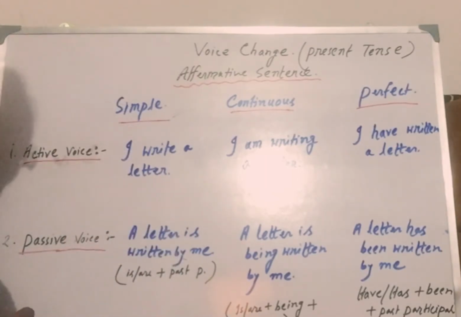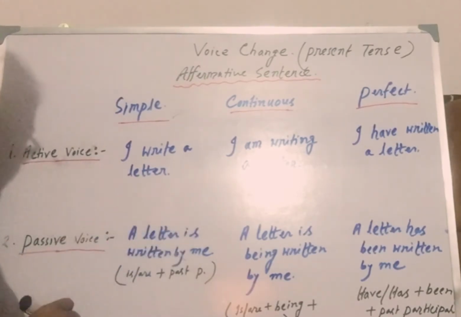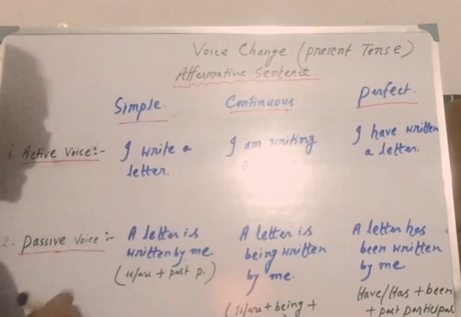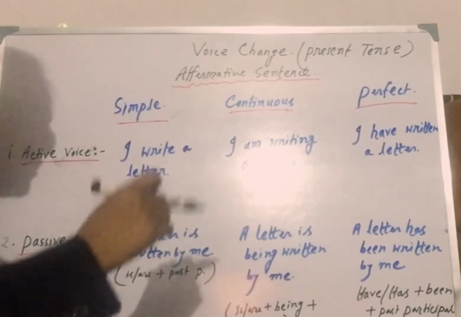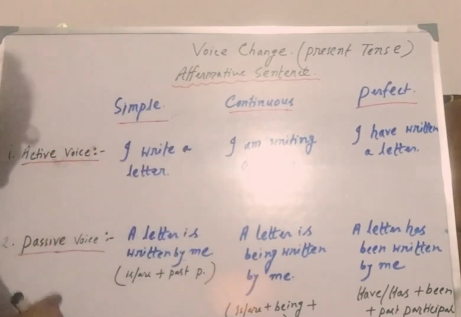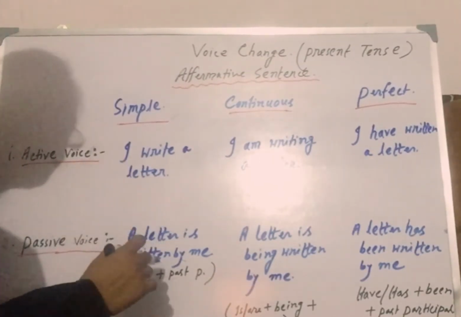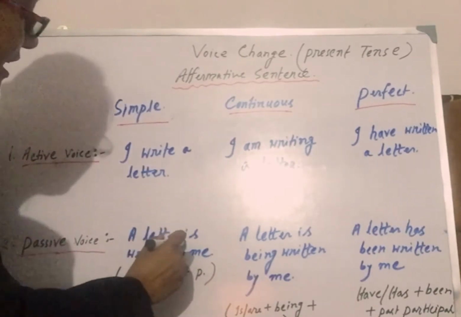Clear? So what should be the sentence? What should be the correct answer? A letter is written by me. Clear? A letter is written by me. As I have told you, the subject will come at the end of the sentence and the object will come at the beginning. So a letter is the object, so I have used it at the beginning of the sentence, and then the auxiliary verb is.